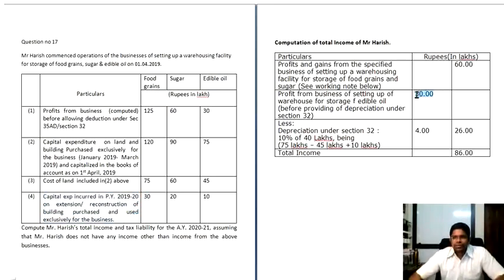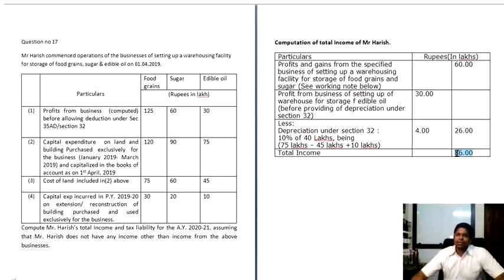So to this 30, if you add another 10 lakhs, you will arrive at 40, on which you calculate depreciation at the rate of 10%, which comes to 4 lakhs, and the net figure 30 minus 4 comes to 26 lakhs. Therefore, your total income from all the activities is 86 lakhs.